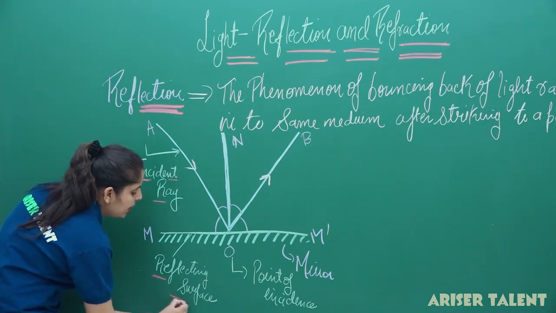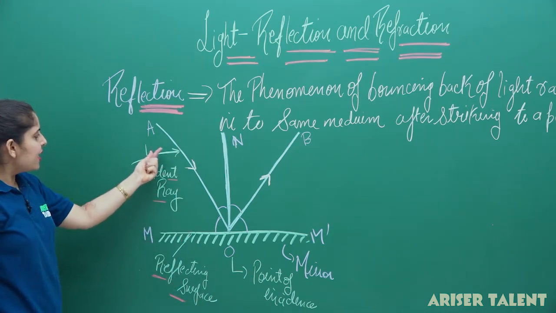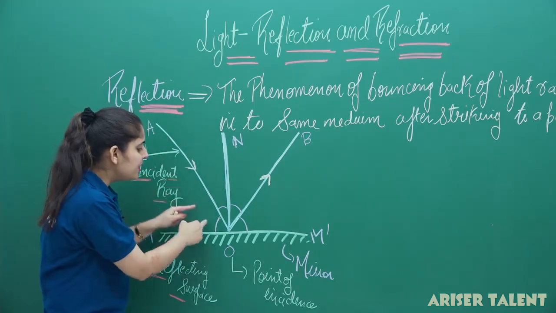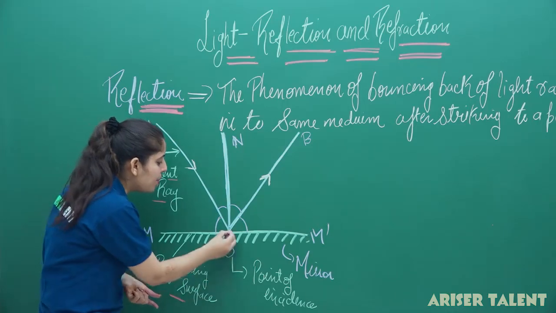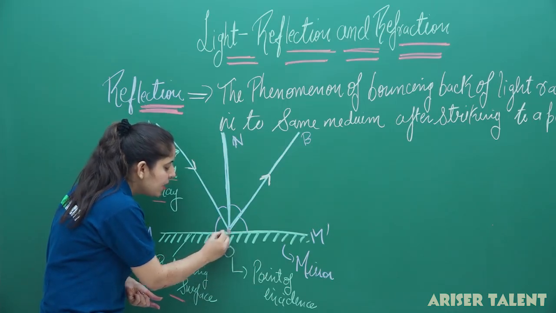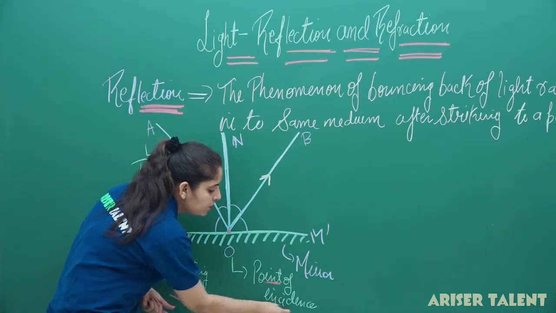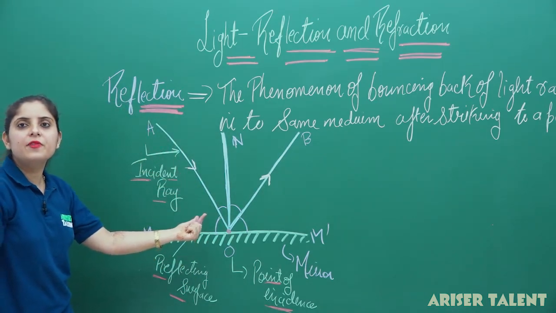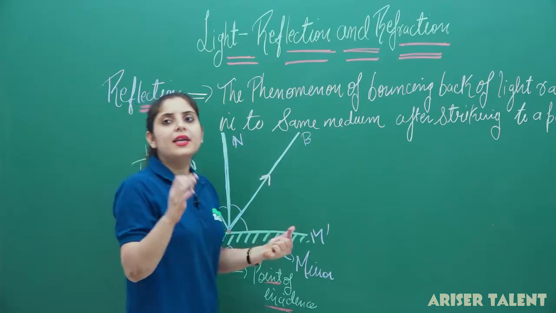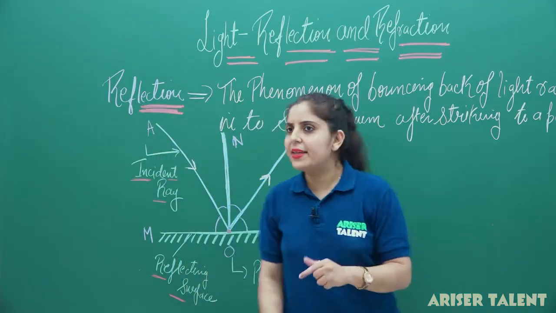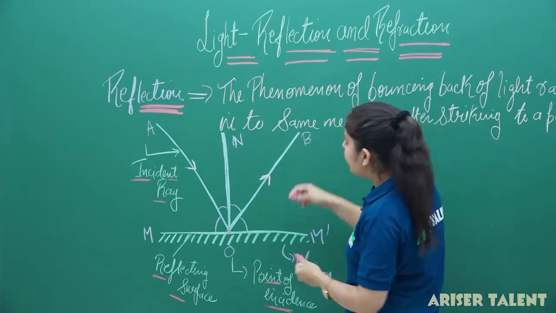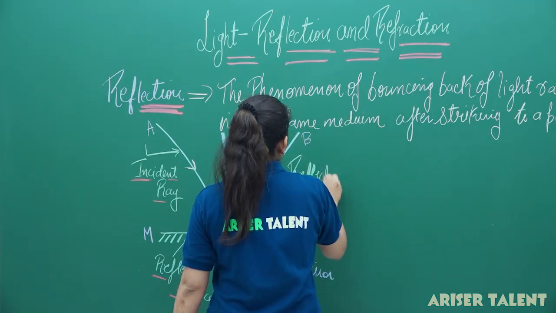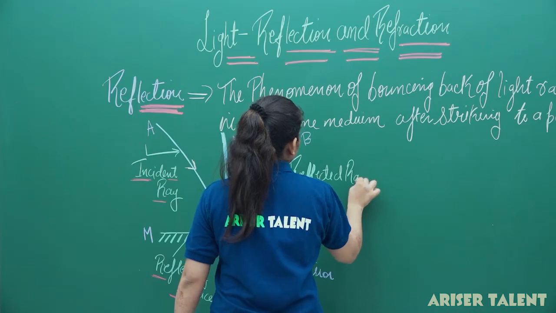And if the ray is striking here, we can say that this OA is our incident ray. Now you can see that this incident ray is striking at the point O here, and this point will be our point of incidence. After striking the surface, you can see that this ray is bouncing back to the same medium, and we can say that this will be our reflected ray.